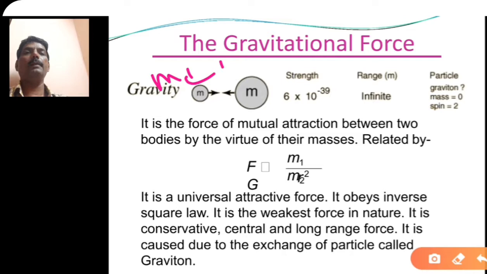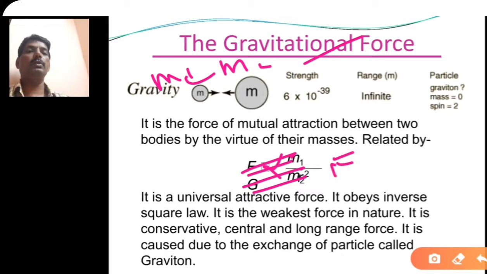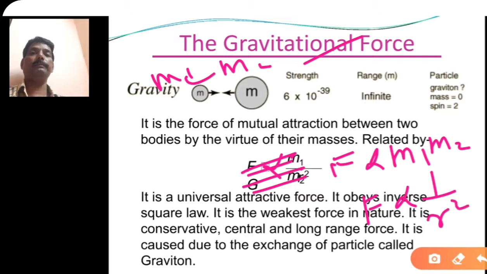m1 and m2 are the masses of the objects. Then the gravitational force F is directly proportional to the product of the masses. This one I will write in the very exact manner. The gravitational force between the two objects is directly proportional to the product of the masses m1 m2, and that force is inversely proportional to the square of the distance between them.